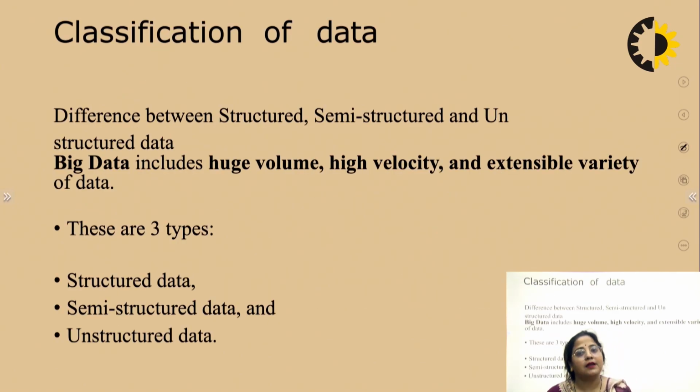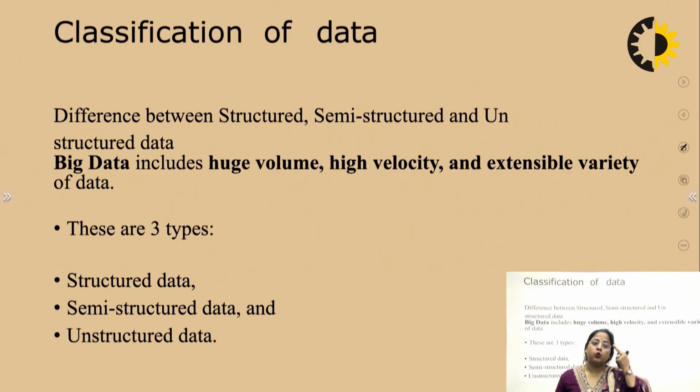Now we come to the classification of data. In the previous slide we discussed only the sources of data, that is, from which place we collect our data. But in this slide I want to tell you about the classification of data. Classification of data means the differences between the data already discussed. Data can come in different forms: semi-structured, structured, and unstructured.